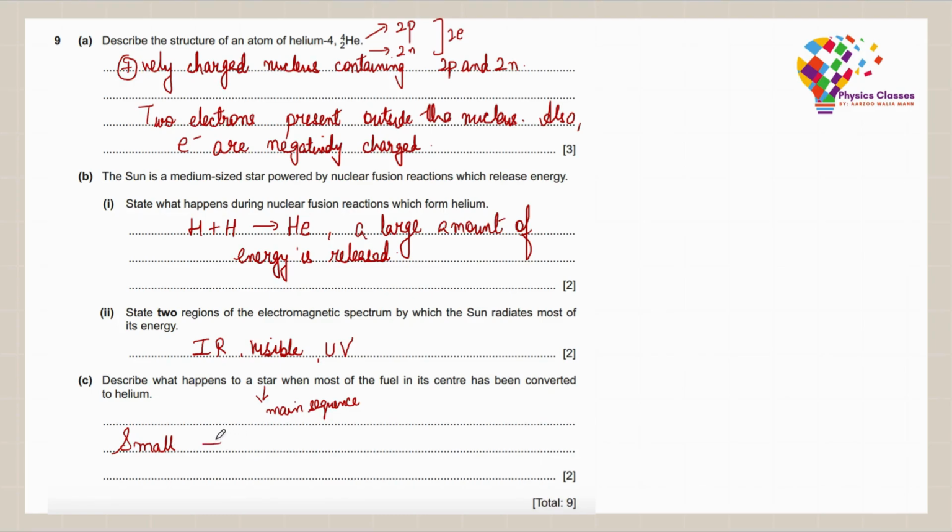But if it's a large star, in comparison to size, then it would change into a red supergiant. So depending on the size, it would be having the next stage in its life cycle.